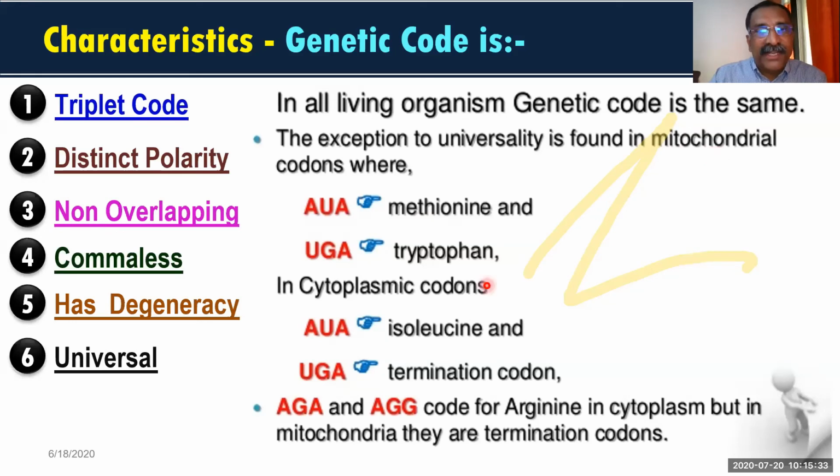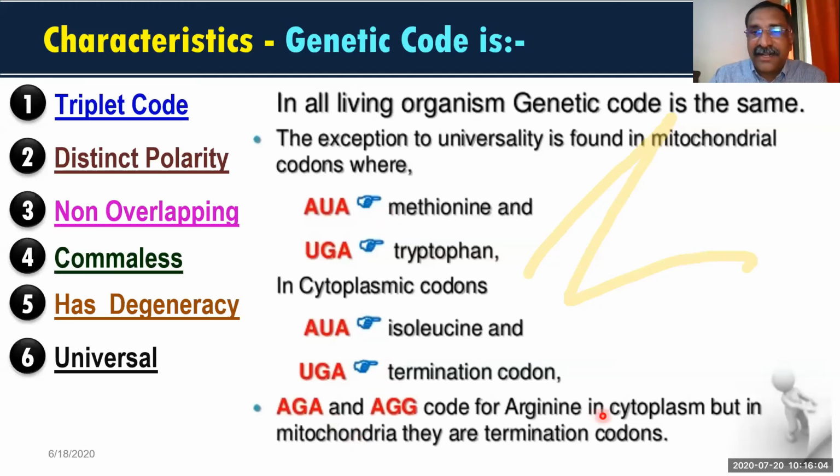But in normal protein synthesis, which happens in the cytoplasm, AUA means not methionine but isoleucine, and UGA is a termination codon. So in mitochondria these are different, but in the cytoplasm one is isoleucine and the other a termination codon. This is the only exception; the rest everything will be the same.